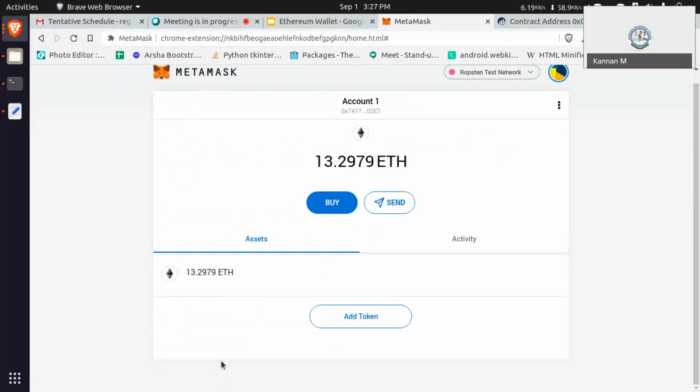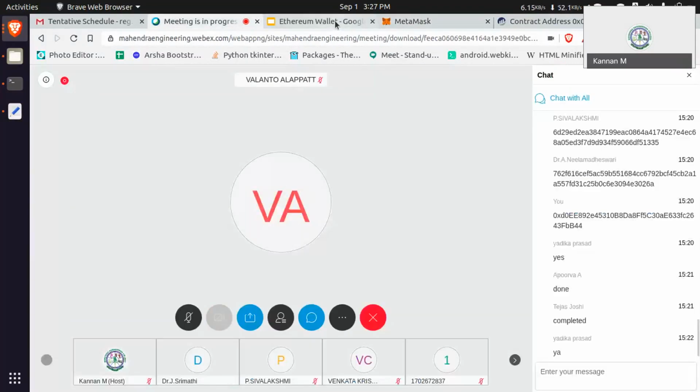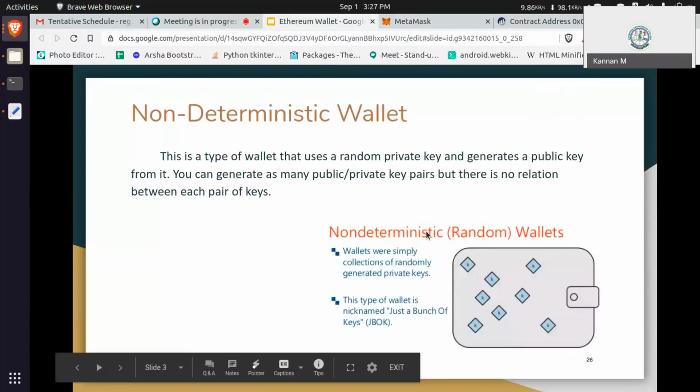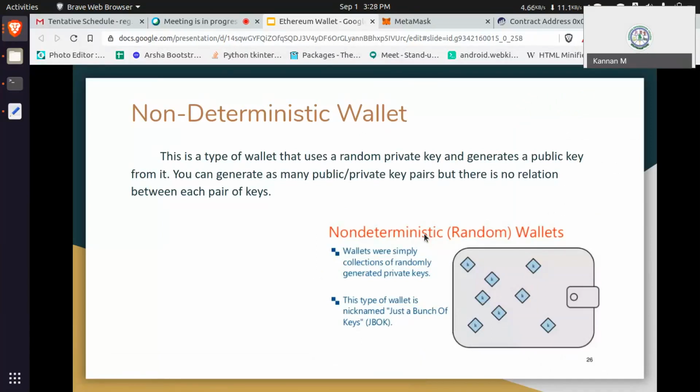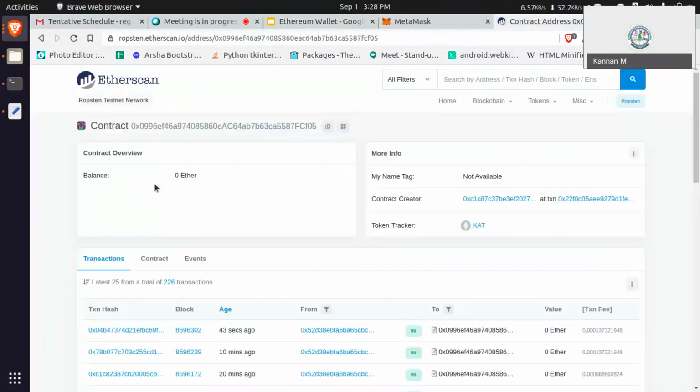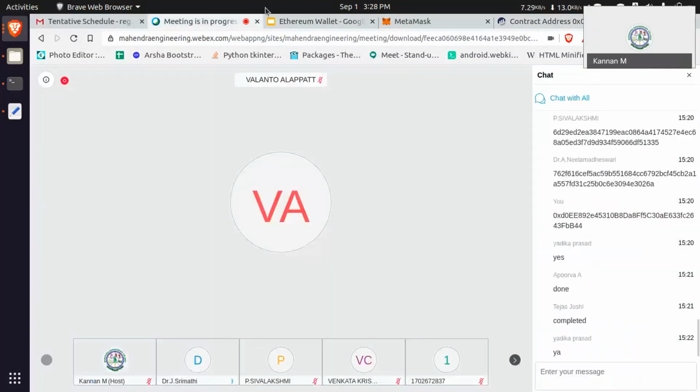If you are maintaining that seed phrase in a secure place, that is fine. If you are using non-deterministic accounts, which have only a private key, and you lose your private key, your account is gone. Without the private key, you can't recover your account. If you know the account address, you can see the balances, how many ethers I have. But if you lose your private key, you can't perform any transaction from that address. That is the main thing.